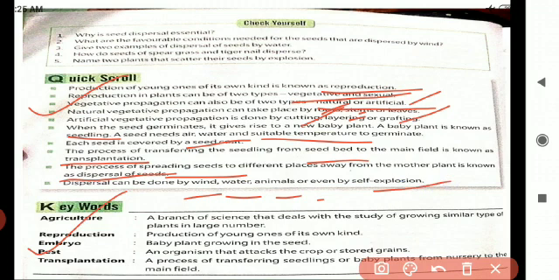The next one, agriculture, that is the science that deals with growing seeds. Okay, children, that is agriculture. Reproduction. Embryo, the baby plant growing in the seed, is the embryo. Next one is pest, an organism that attacks the crops or stored grains. It will damage them. Next one is transplantation. This is a homework part, children. Try to read and write one time and send it to your class teacher.